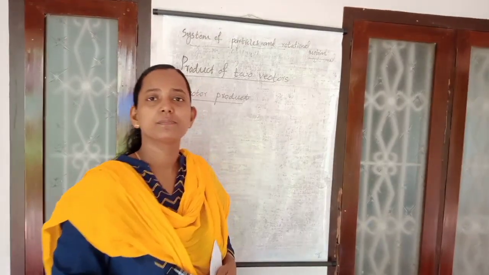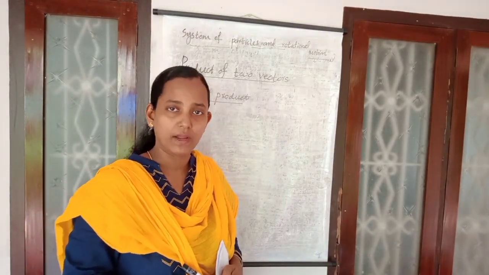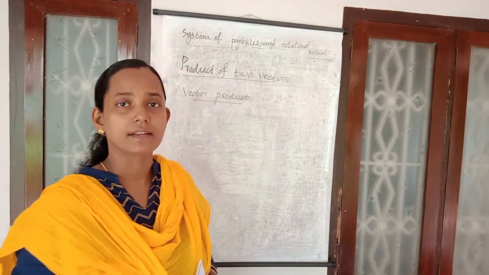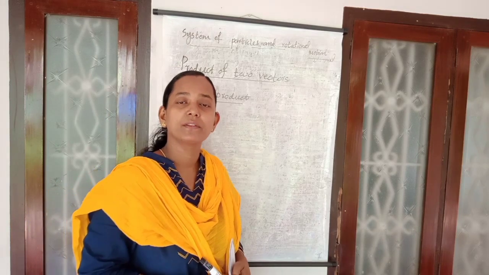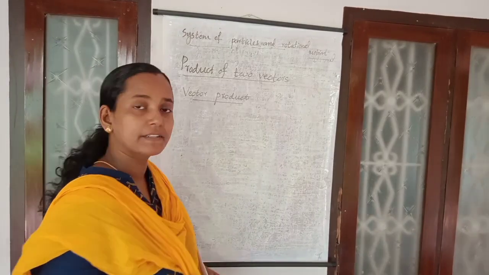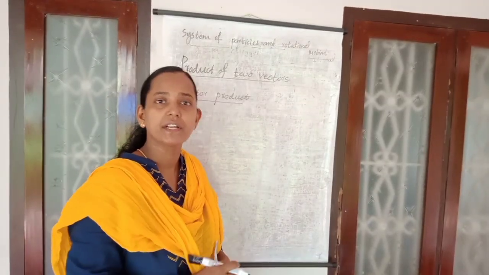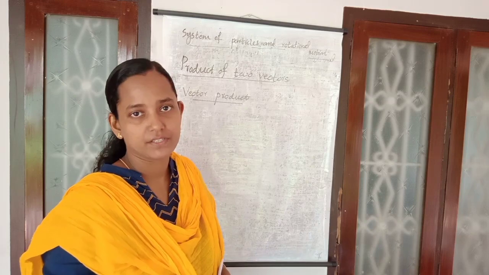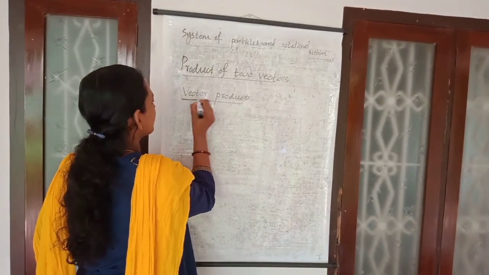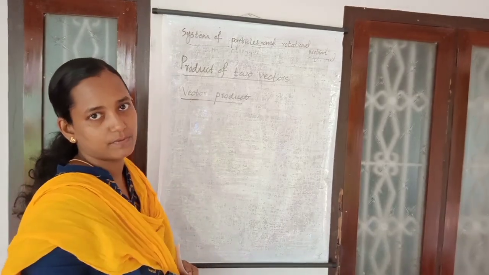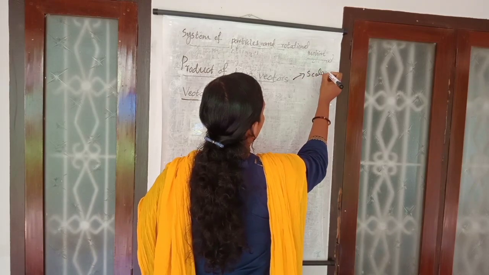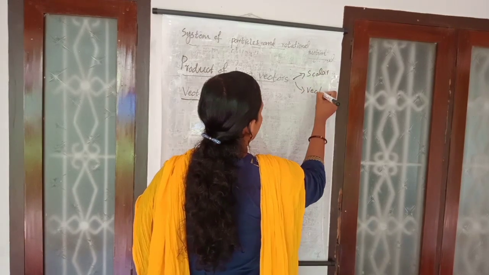So in the first chapter, you studied vectors, addition of vectors, subtraction of vectors, and splitting of vectors, that means the resolution of vectors. And now we are going to study the multiplication of vectors, that means the product. One type of product you studied in the previous chapter, that is the scalar product. And another type is the vector product, which is a product of two vectors and is actually a vector itself. Vector products are of two types. The first one is the scalar, and the second one is the vector product.